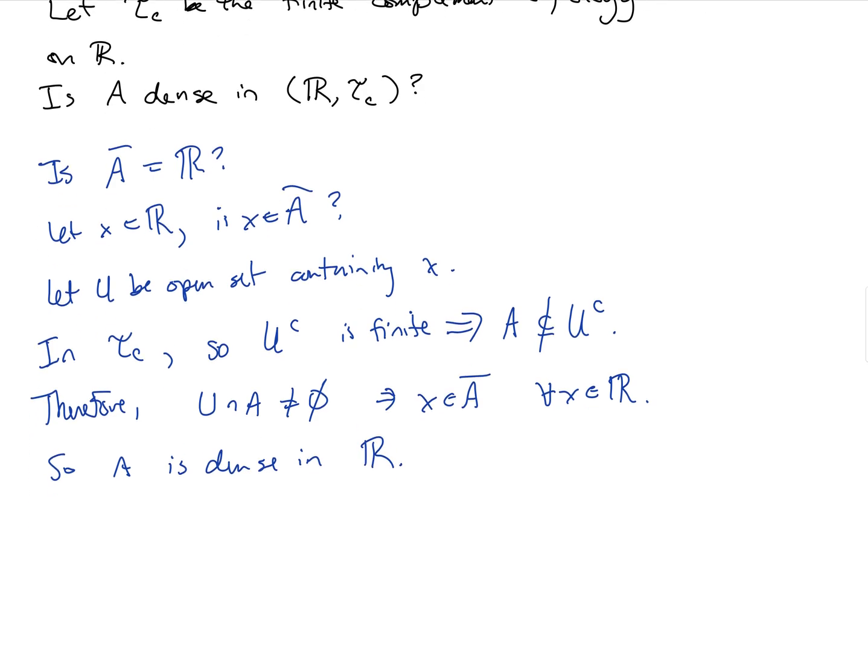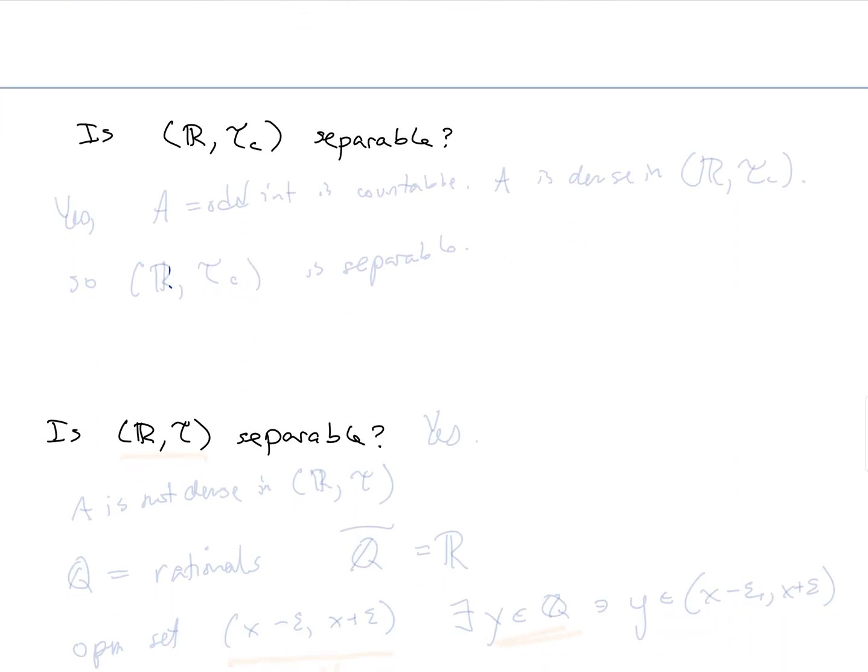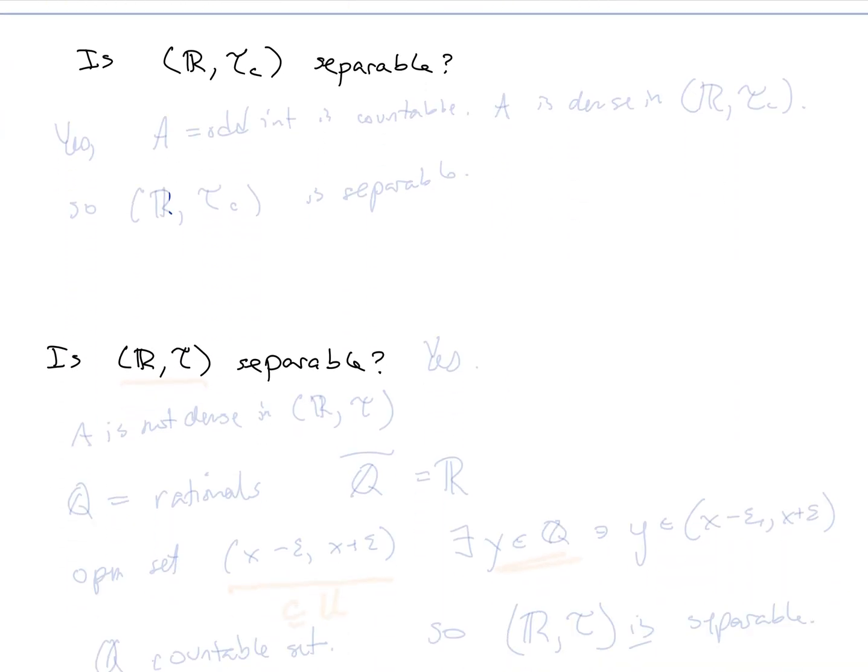So now let's look at these questions of separability. So first of all, is the real numbers with the finite complement topology a separable topological space? We just showed above that it is. Yes, because A, the set of odd integers, is countable. It's countably infinite. And A is dense in this topological space, in R with the finite complement topology. So that means that this topological space is separable.